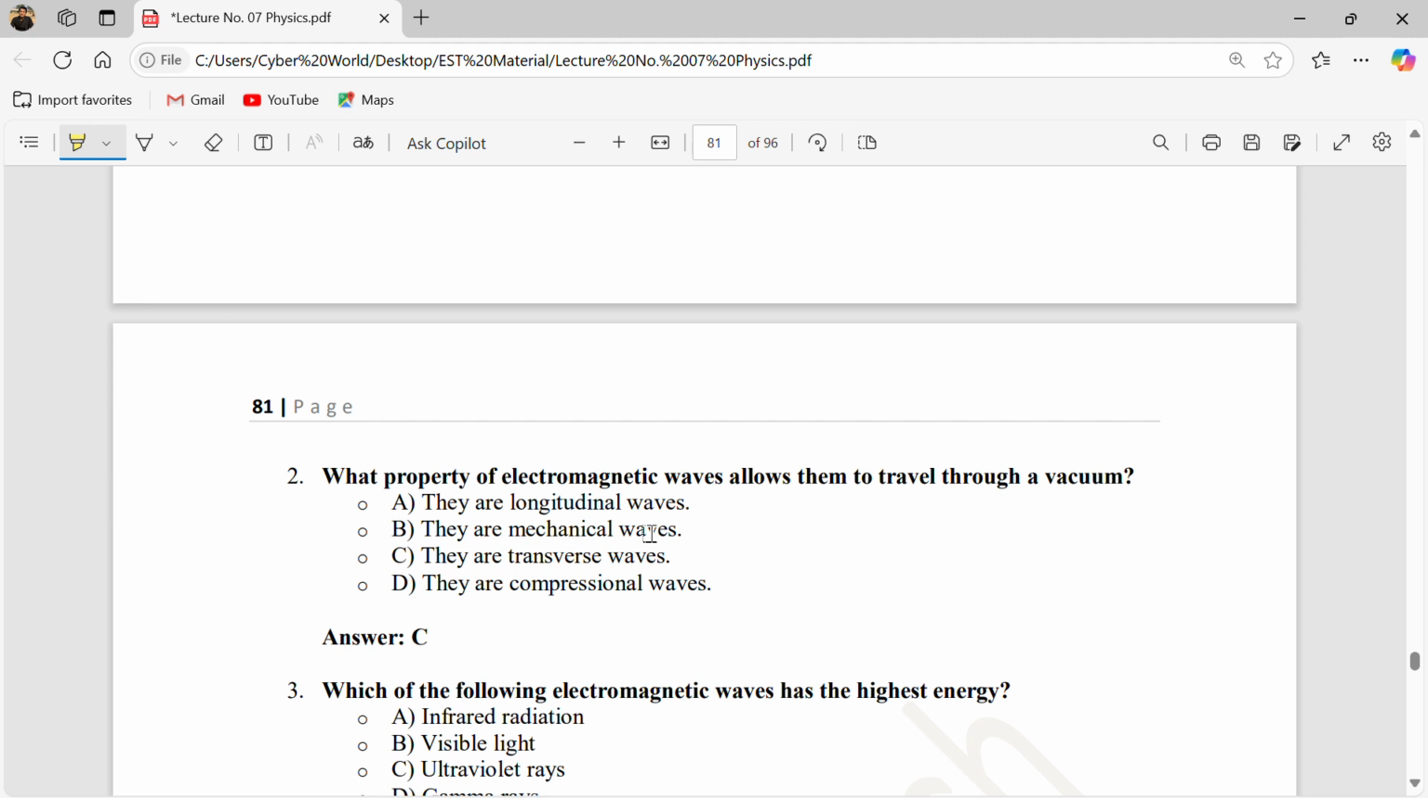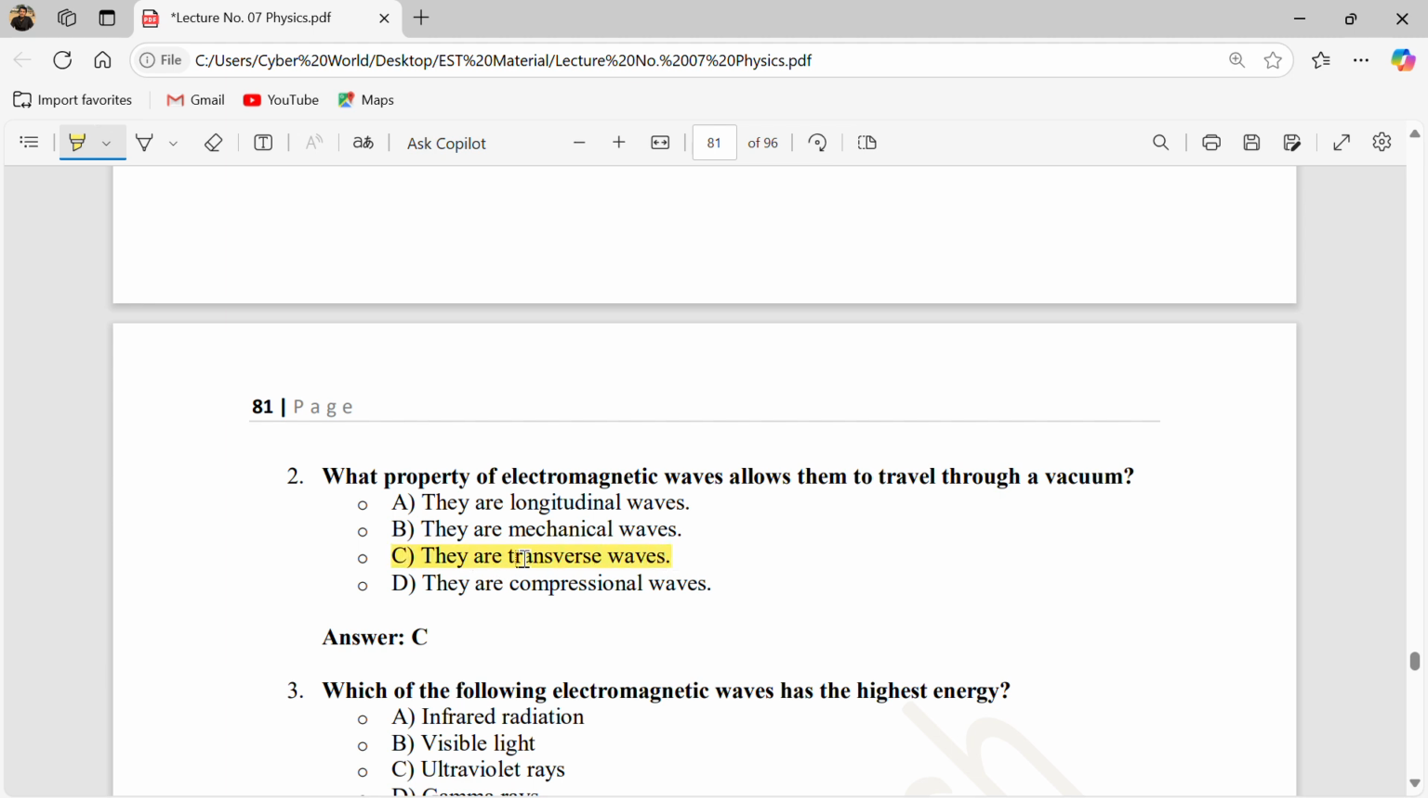Which property of electromagnetic waves allows them to travel through vacuum? Those are the transverse waves that travel through vacuum. Your longitudinal waves do not travel in vacuum. Only your light waves, your transverse waves, because light is also a transverse wave. You can say only transverse waves travel through the vacuum.